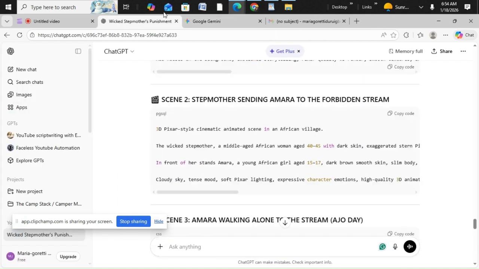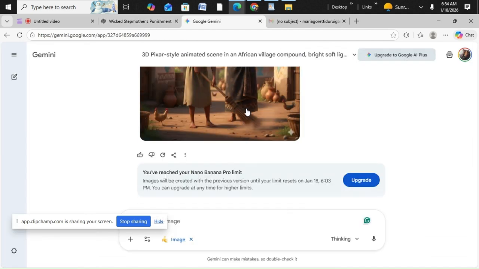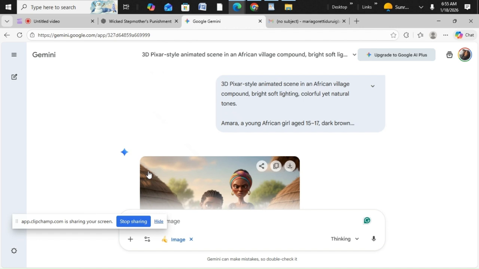Most times when creating the pictures in the same chat, it gives, oh, I've reached my limit for today. Wow. Okay, let me just pause this video and switch to my pro account.